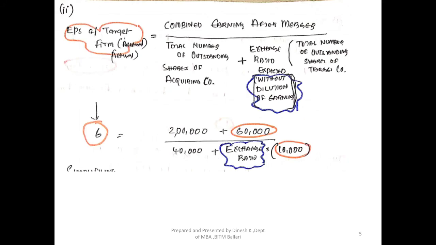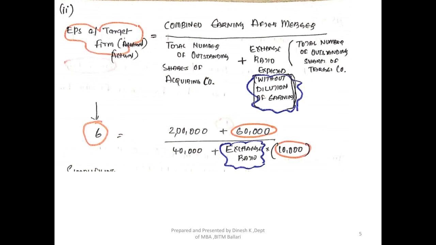Now let's look at the solution for sub question 2. Look at what they're asking: they don't want to dilute. The target company wants to make sure that the earnings of the shareholders of the target company should not be diluted. Then what should be the new exchange ratio? With this concern, we will look at what the exchange ratio should be where the earnings are not being diluted.